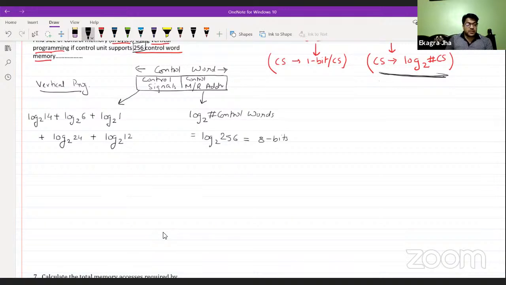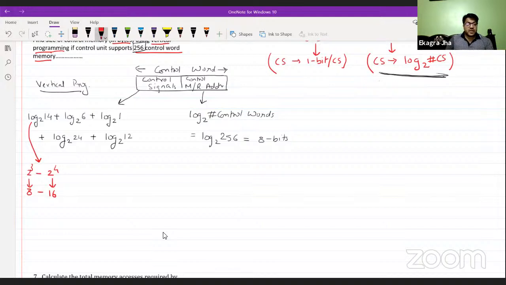So log of 14 at base 2 is going to be very simple to find. Let me give you some tips about this. Log of 14 for base 2 is going to lie between 2 to the power 3, which is 8, and 2 to the power 4, which is 16. So 14 is going to lie between 8 and 16, right?